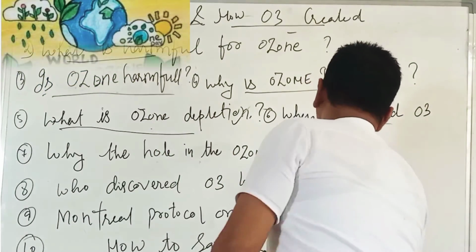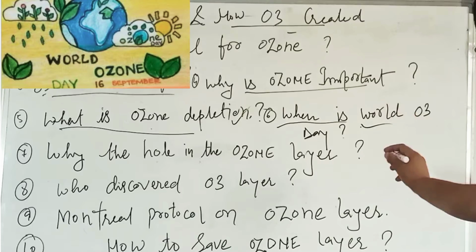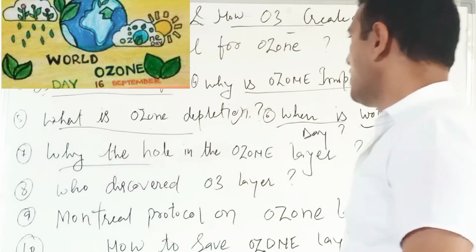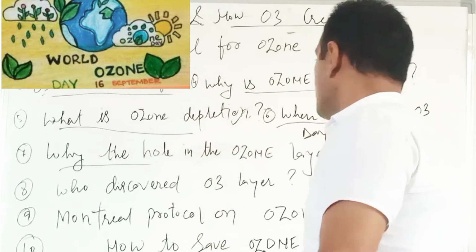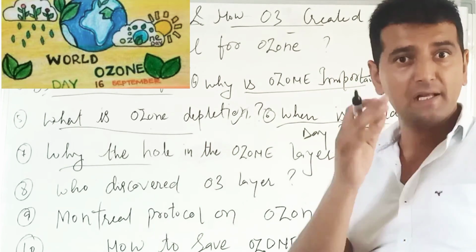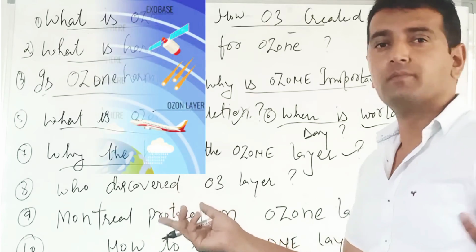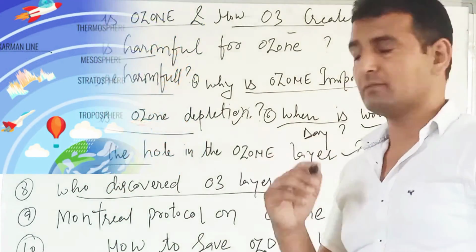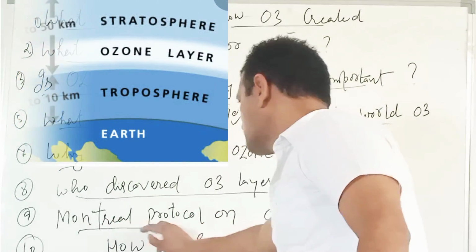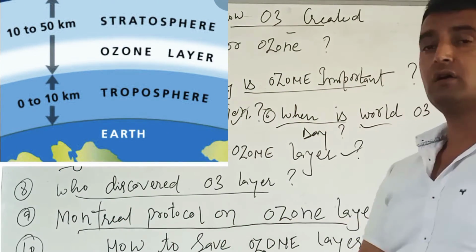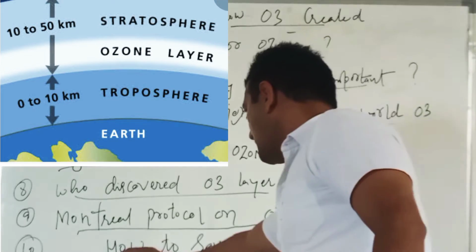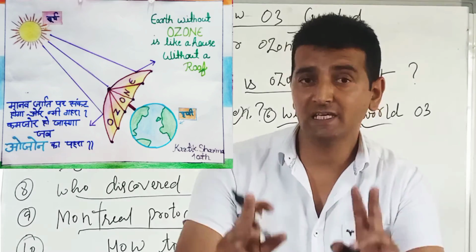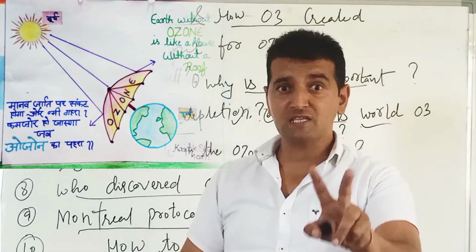Next, when is World Ozone Day celebrated? Why the hole in the ozone layer? Ozone layer में what is this hole here? I will let you know later. Who discovered the ozone layer? What is the role of the Montreal Protocol on the ozone layer? And how to save the ozone layer? Dear all, these are 10 questions which I will answer.